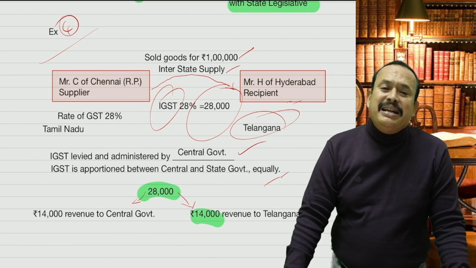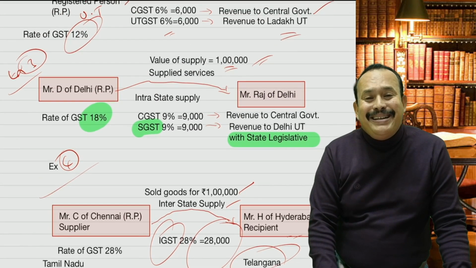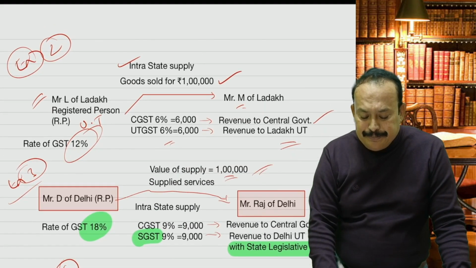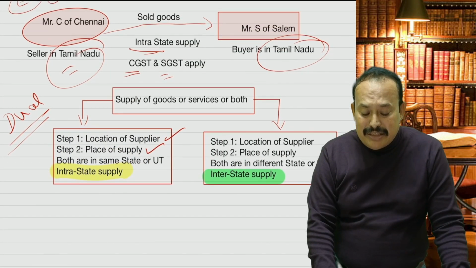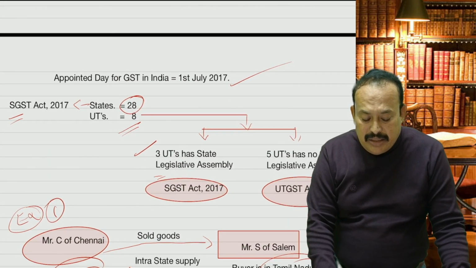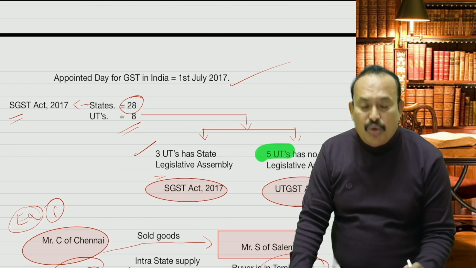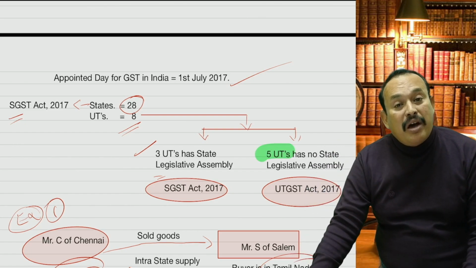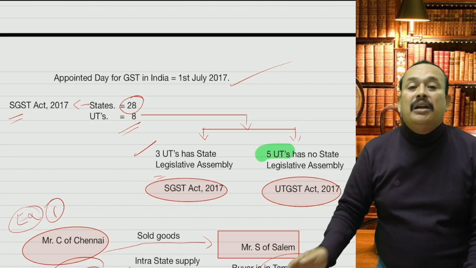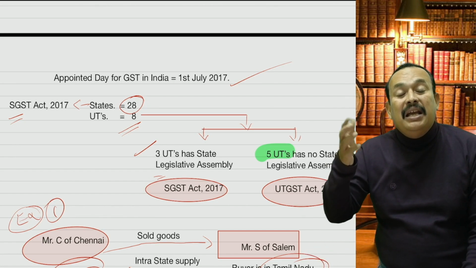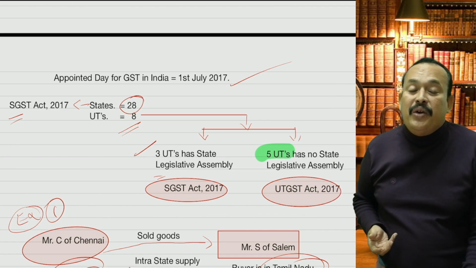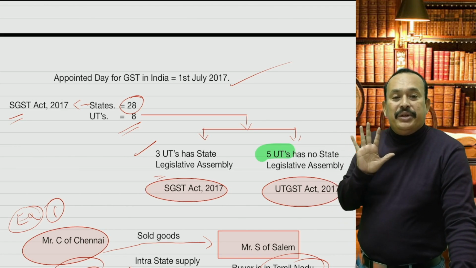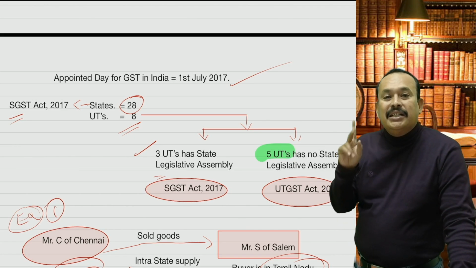Now, you may get a doubt: sir, you referred to union territories where there is no state legislative assembly. You said 5 UTs for which there is no state legislative assembly. Yes, sir. What are those union territories for which UTGST will apply along with the CGST for intrastate supply? There are 5 UTs. 1. Ladakh. 2.